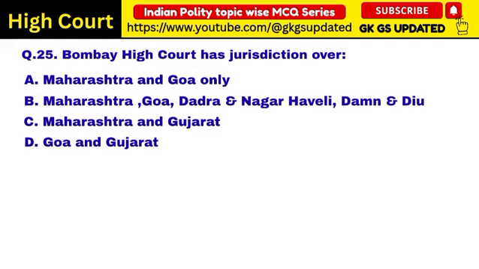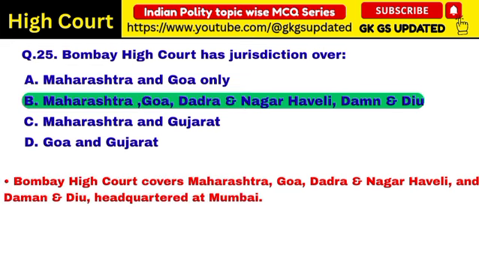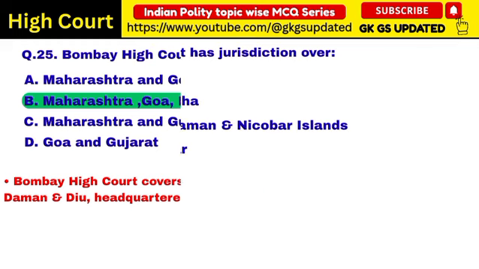Bombay High Court has jurisdiction over. Correct answer: Maharashtra, Goa, Dadra and Nagar Haveli, Daman and Diu. Bombay High Court covers Maharashtra, Goa, Dadra and Nagar Haveli and Daman and Diu, headquartered at Mumbai.